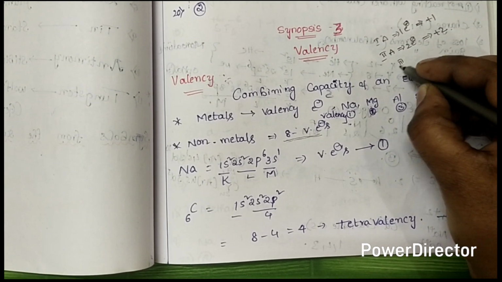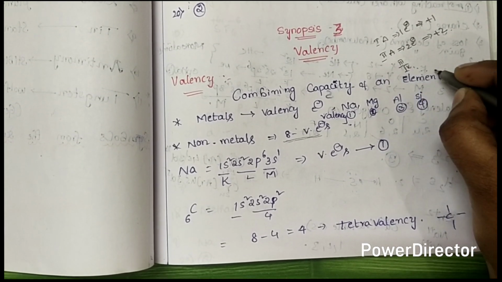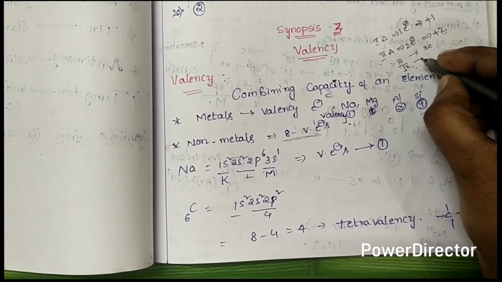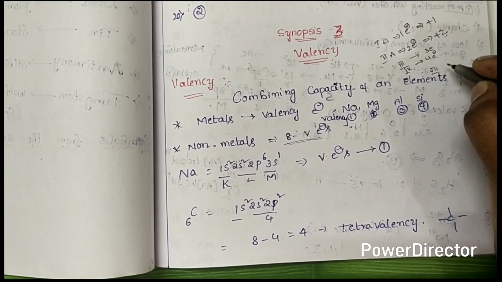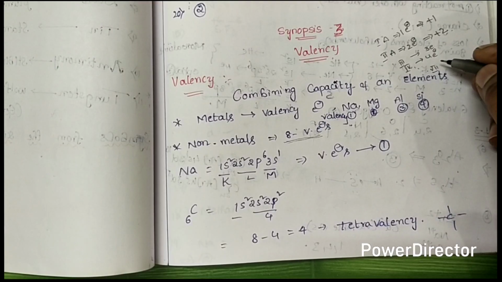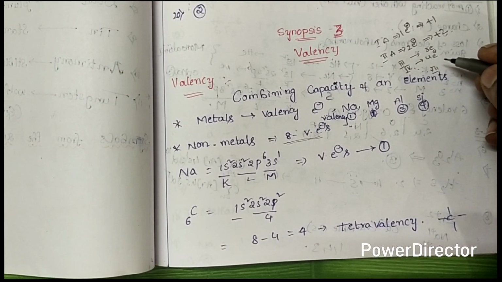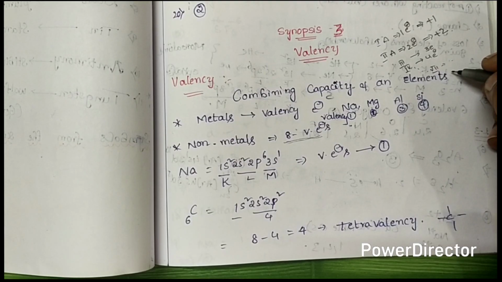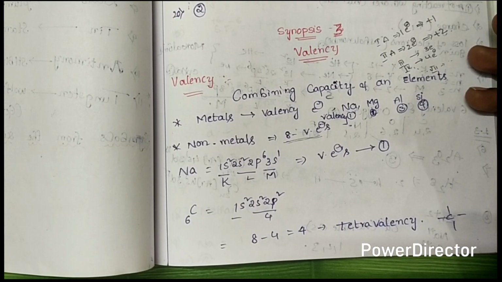And 3A, 4A up to 7A: 3A group elements contain 3 electrons, 4A contain 4 electrons, 5A contain 5 electrons, 6A contain 6 electrons, 7A contain 7 electrons, and the 8th group elements contain 8 valence electrons. These are the valencies.